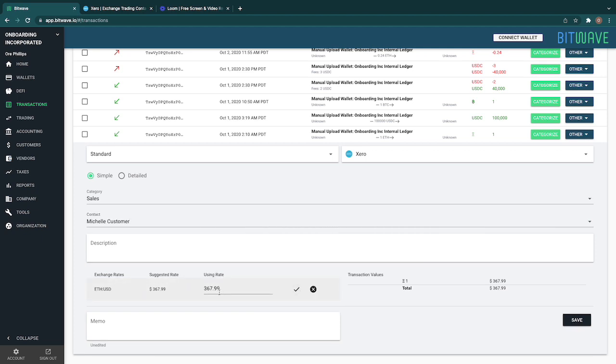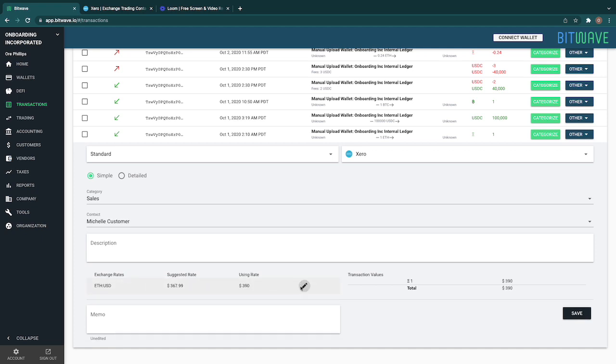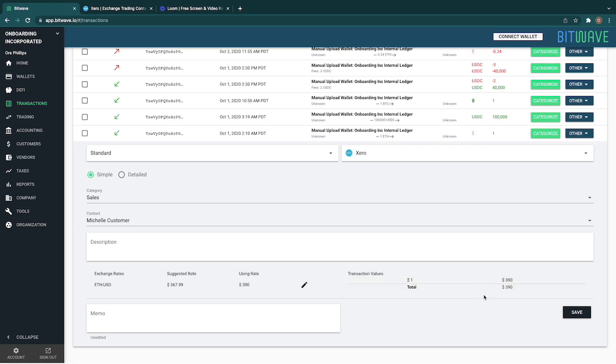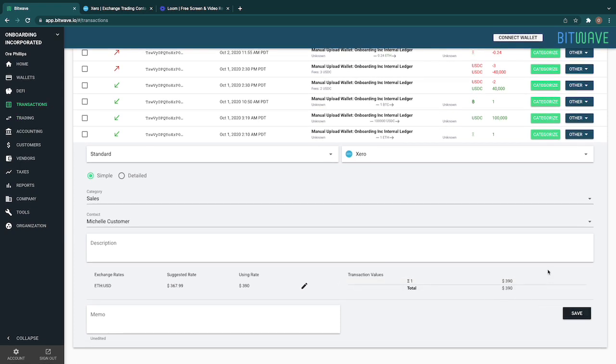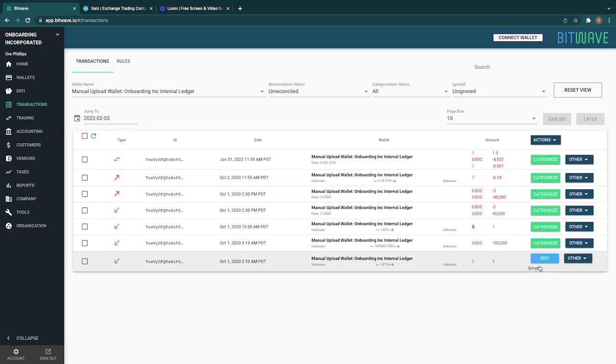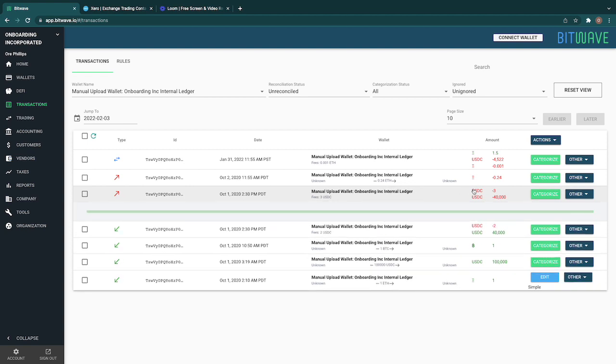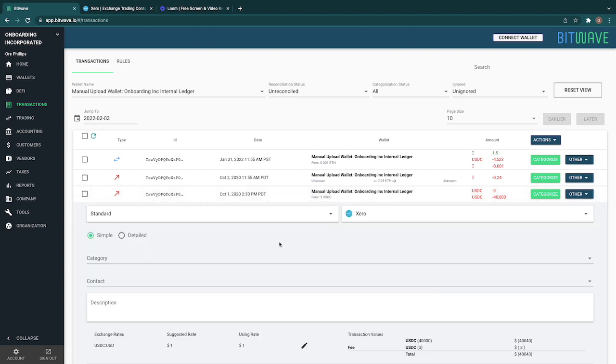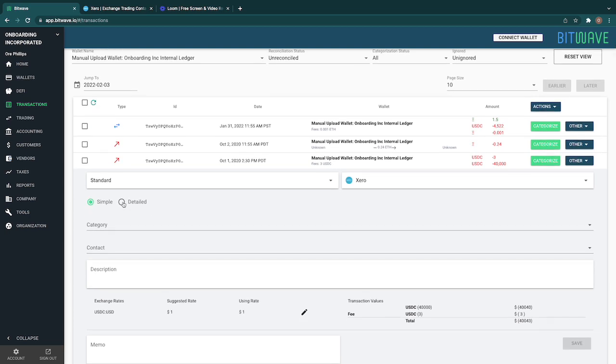Now you could actually edit that, and if you watch over here, you'll see the number change. Let's say it was actually 390. That's editable, and I can hit save here, and you'll see that that's now categorized, or prepared in some other terminology. The other thing I'll show here is, let's take one that's funds going out, to demonstrate what we call detailed categorization.